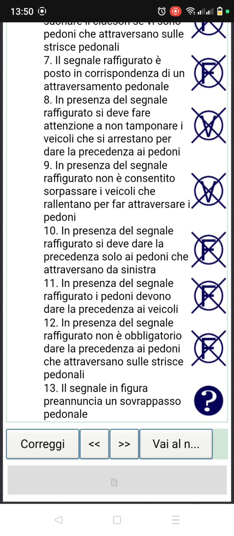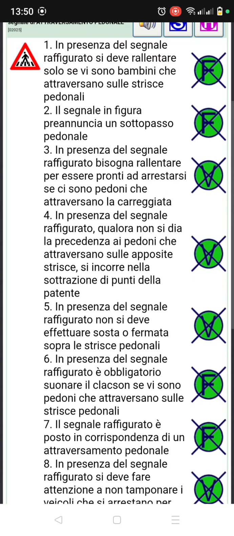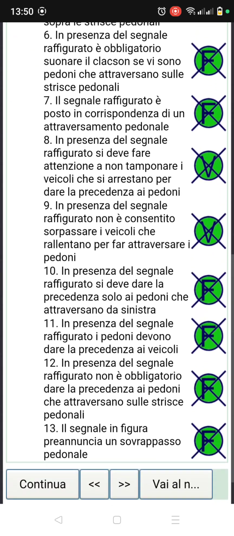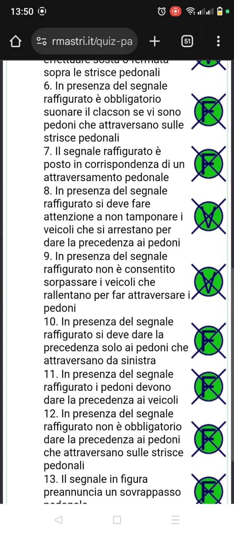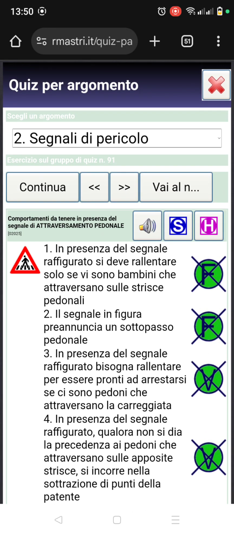Number 13. Il segnale raffigurato annuncia un sovrappasso pedonale. So this sign figure is announcing an overpass for pedestrians. No, it's false. So let's correct it and see. So guys, as you can see, everything is correct here. Everything is very, very clear. So take the question slow and steady, understand before you continue.